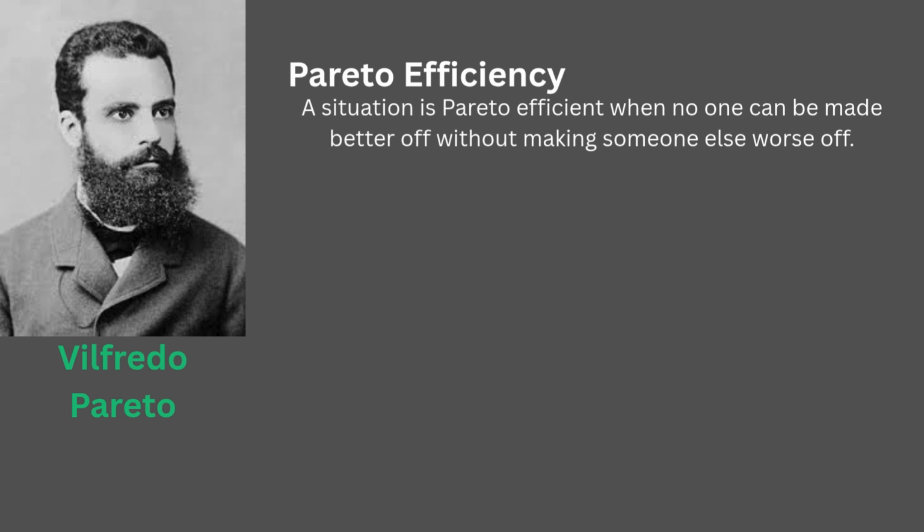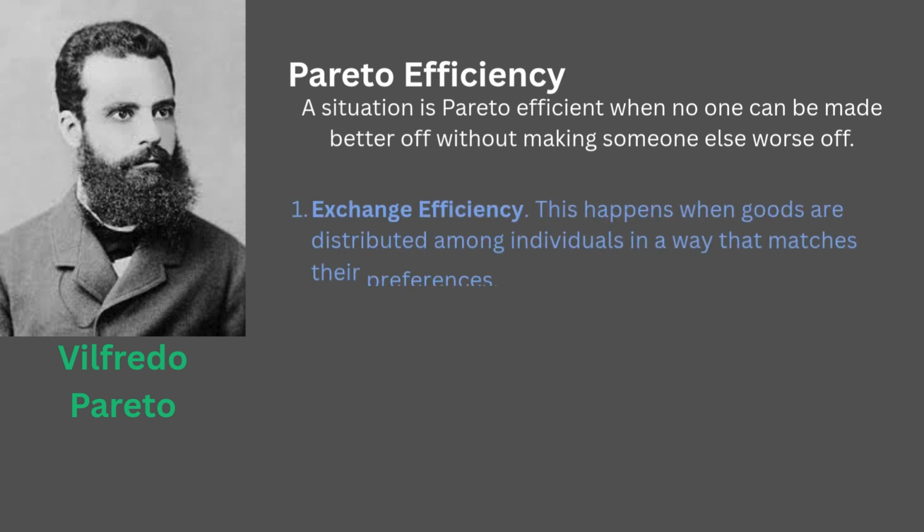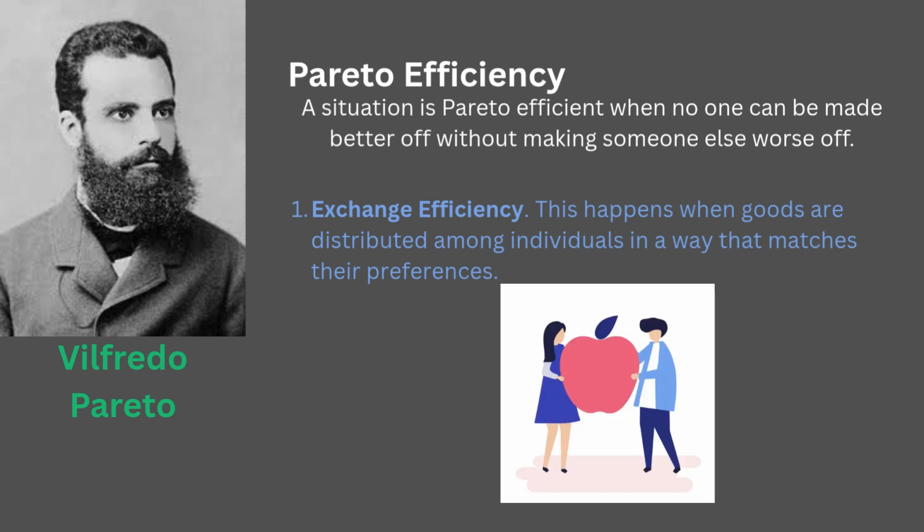To understand whether an economy is Pareto efficient, economists look at 3 types of efficiency. First, exchange efficiency. This happens when goods are distributed among individuals in a way that matches their preferences. Imagine 2 people trading apples and bananas. If both walk away happier after the trade, that's a gain in exchange efficiency. At the efficient point, no further trades would make anyone better off.